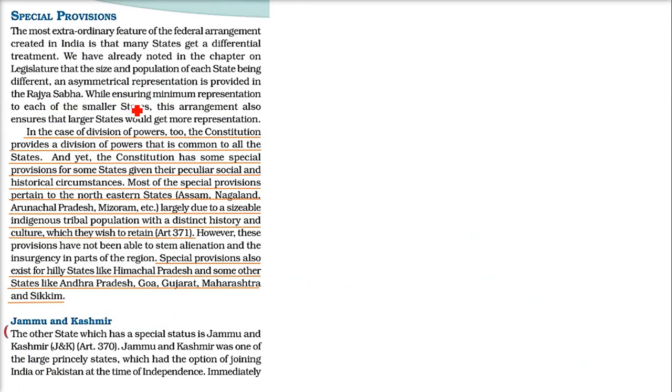And there are special provisions being given. I tell you, there are certain states which were not part of our country. For example, Nagaland, Mizoram, they were not part, they were just special tribes. Arunachal Pradesh, Mizoram, Assam, Nagaland. And also Jammu and Kashmir. Jammu and Kashmir was also not a part of India. Jammu Kashmir was ruled by one Hindu emperor, but mostly the Muslim majority is there. But there was no problem, they were living in harmony.